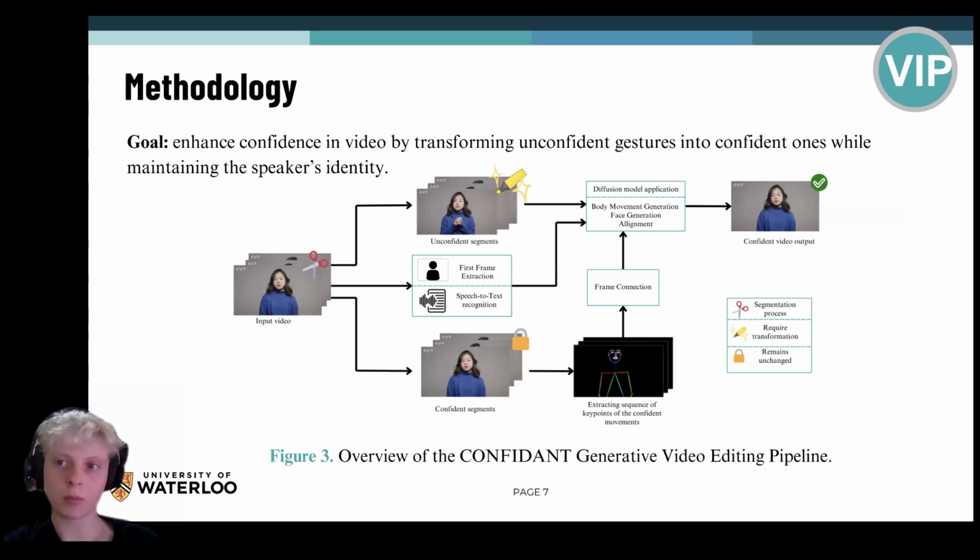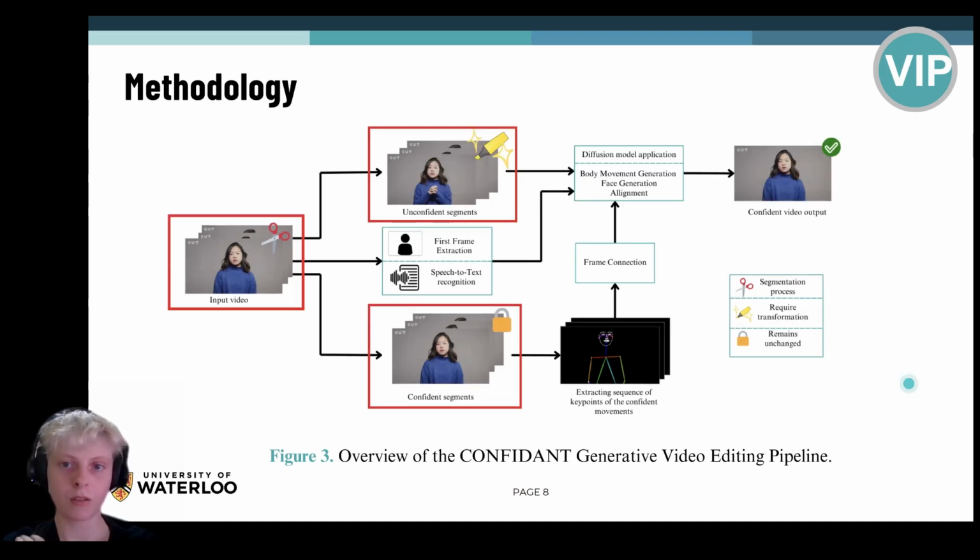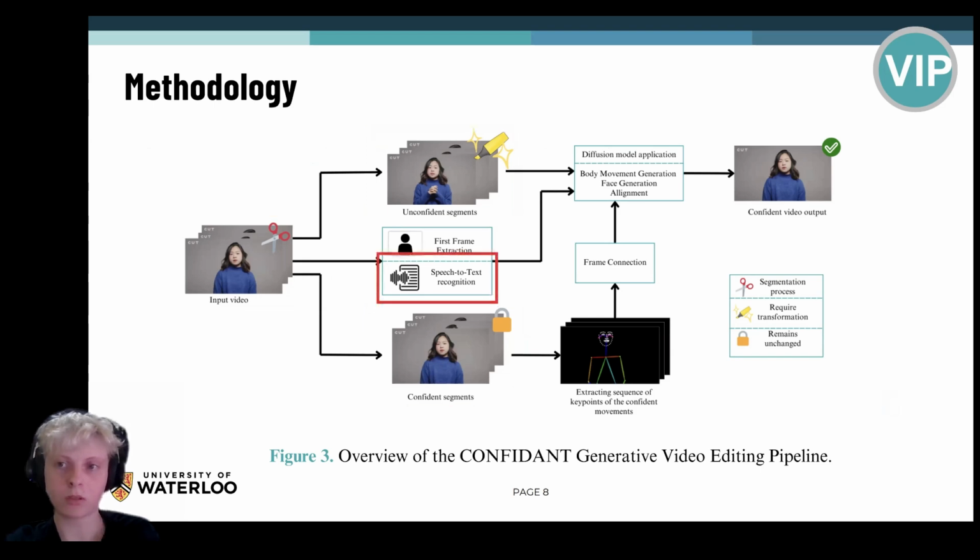In designing Confident, our primary objective was to enhance perceived confidence in video presentations by transforming unconfident gestures into confident ones while maintaining the speaker's identity. This involves addressing both visual and audio elements. So now I will go through the whole pipeline of our model. First, the input video is divided into confident and unconfident segments. This allows us to modify unconfident behaviors while leaving confident segments untouched. Also, to ensure smooth transitions and maintain coherence in the edited video, we perform speech alignment by synchronizing audio with video frames. Additionally, we enhance the speaker's delivery by identifying and removing filler words and disfluencies.